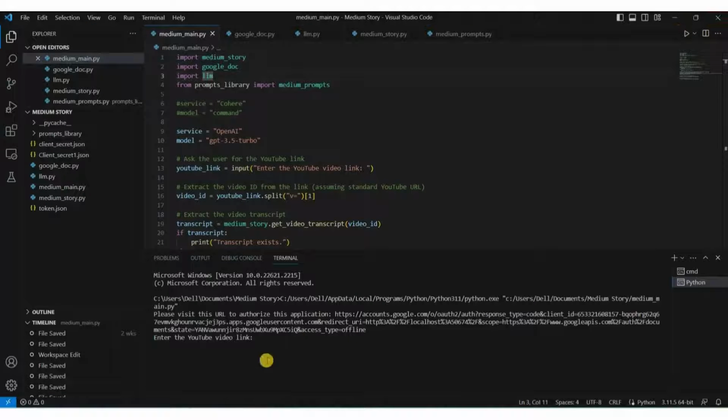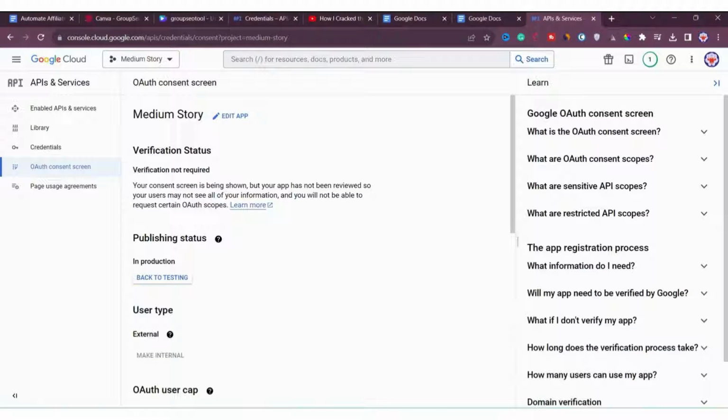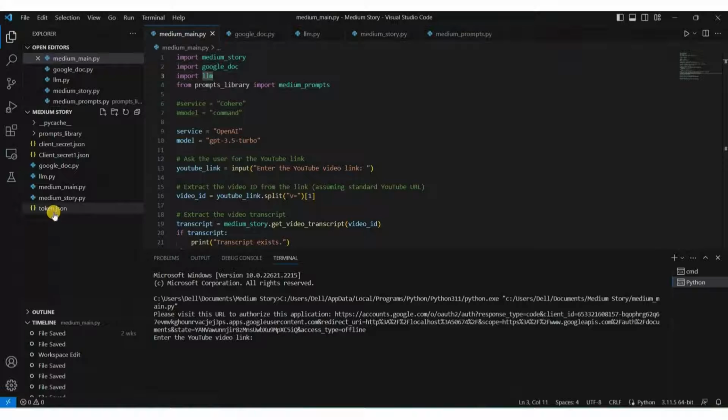Now you can see here that it's asking to enter the YouTube video link. So we will go here, and as I told you, the token JSON file will be created automatically. Now, as you can see, this token JSON file is created automatically. You don't have to sign in with your Google account every time. Once it's done, you can simply do the task from here. That's all.